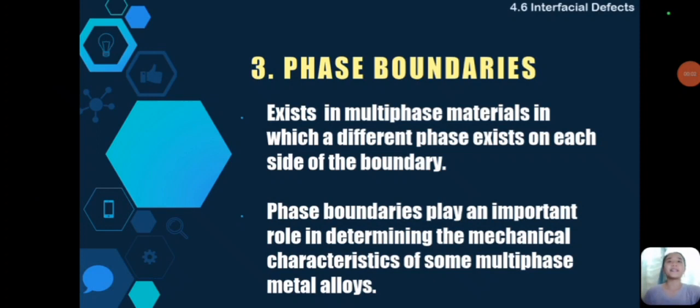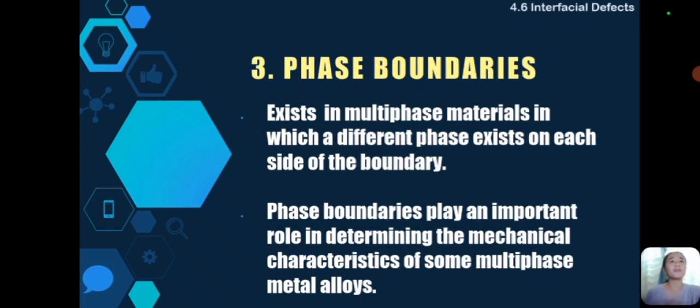Phase boundaries. It exists in multi-phase materials in which a different phase exists on each side of the boundary. Phase boundaries play an important role in determining the mechanical characteristics of some multi-phase metal alloys. Sa phase boundaries, it is a border between different states of matter within a substance.